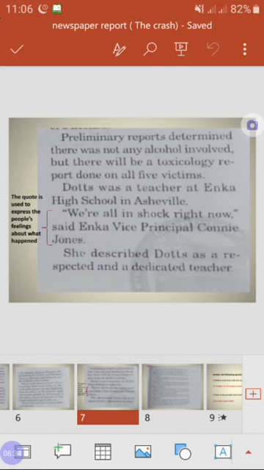She described Dots as respected. The word respected means loved and admired by everyone because of his good qualities and his good behavior. And a dedicated teacher. The word dedicated means spends all his time and effort on work.